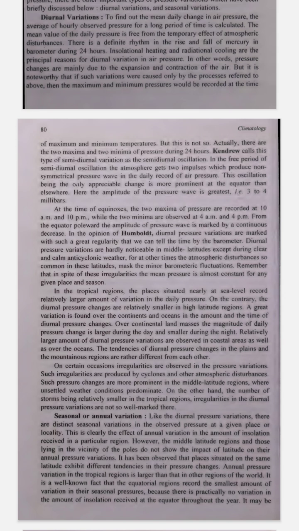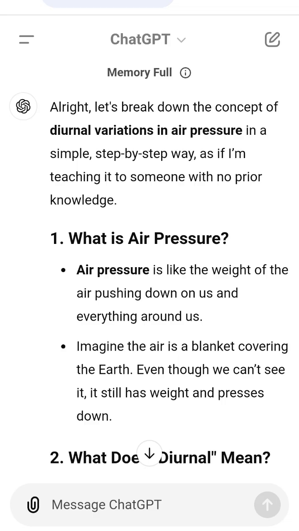10. Seasonal variations in air pressure. Just like there are daily diurnal changes in air pressure, there are also seasonal changes. These changes are caused by how much sunlight, or insolation, different parts of the Earth receive during different times of the year. Here are examples of seasonal variations.